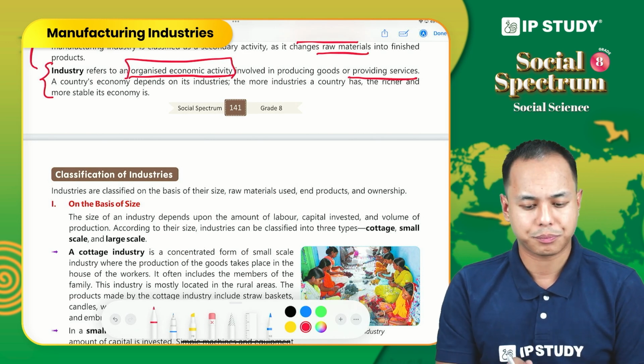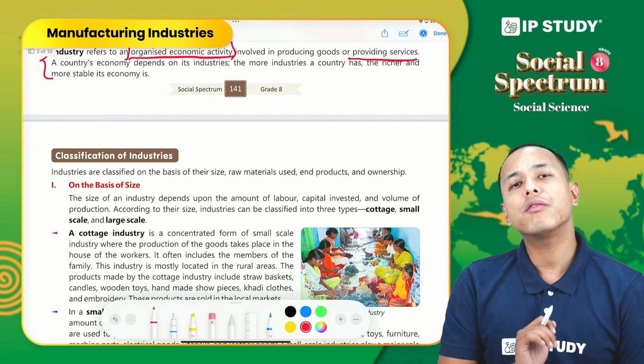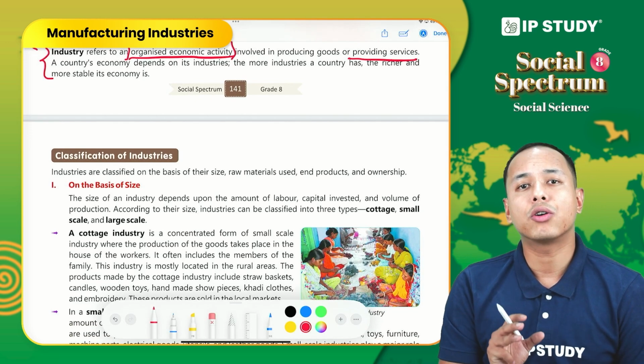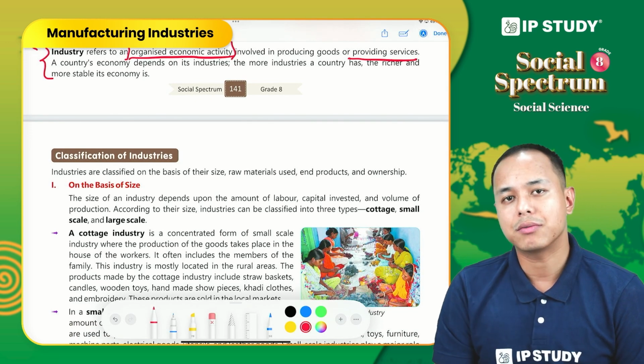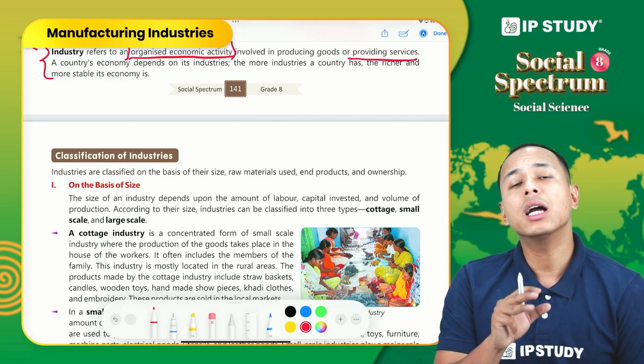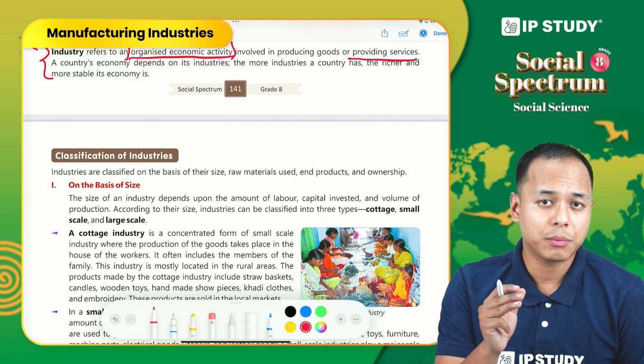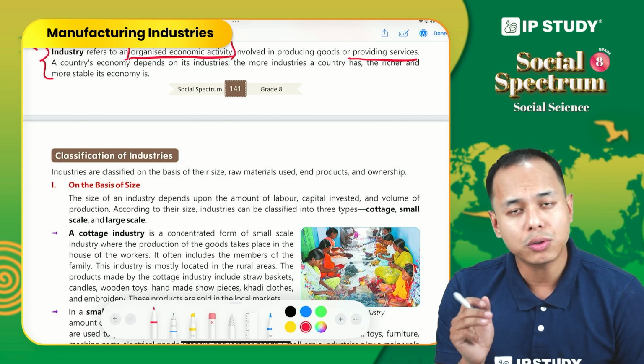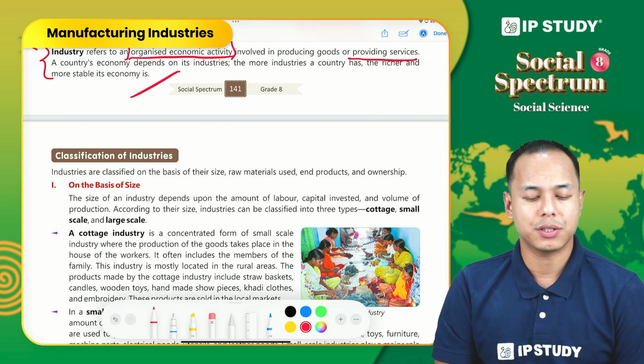One thing we have to understand is that a country's economy depends on the level of industry. As such, when the industry grows, the economy of the country becomes more stable, or we can say the economy of the country also grows with the growth of industries.